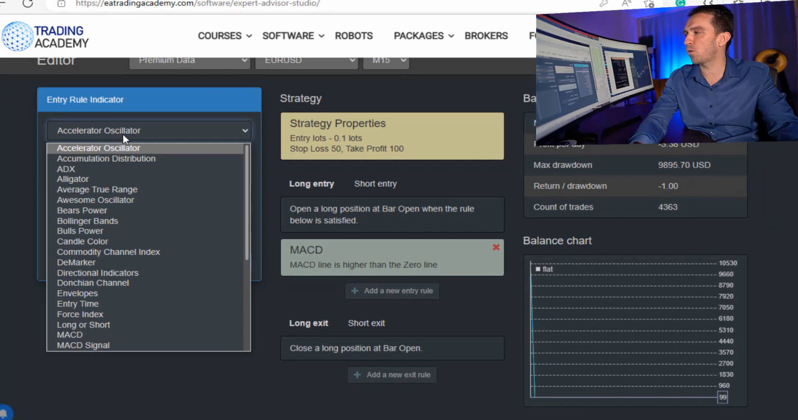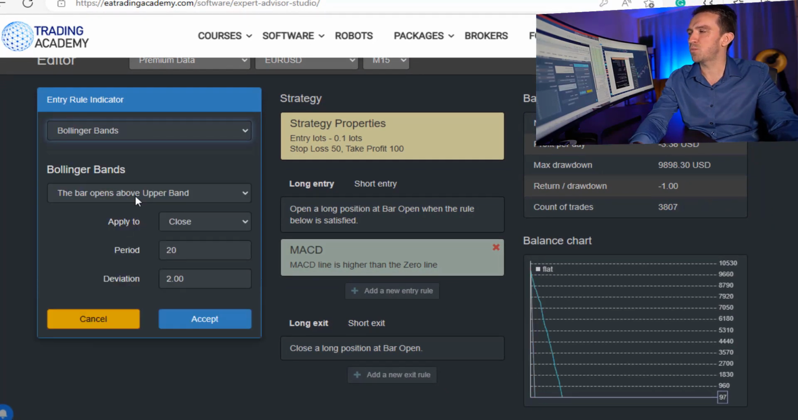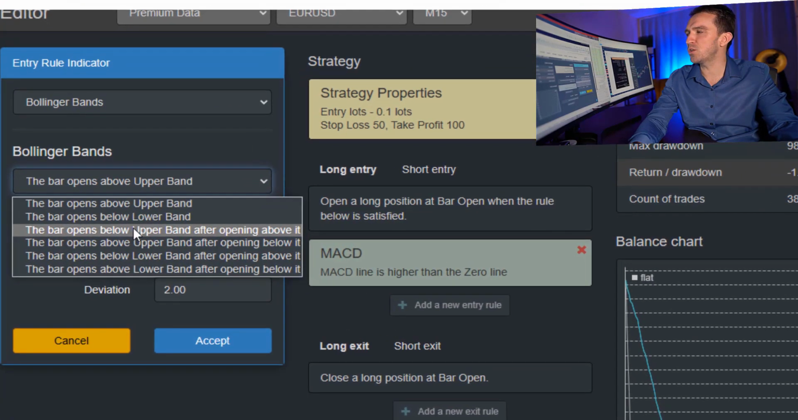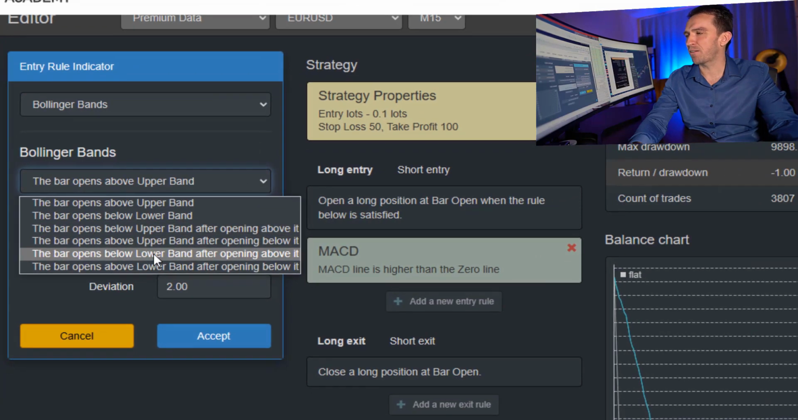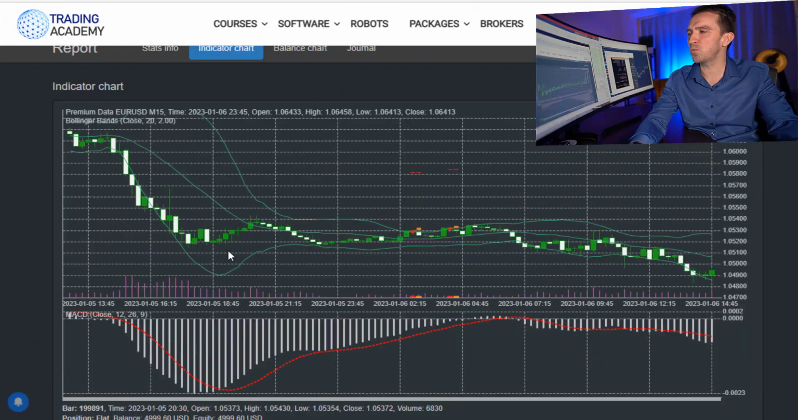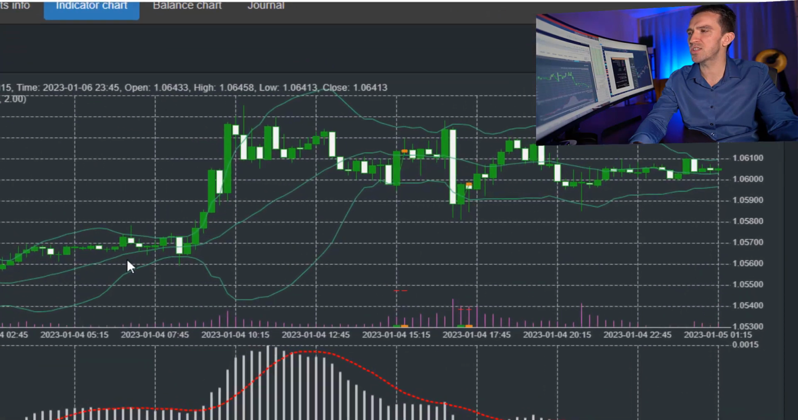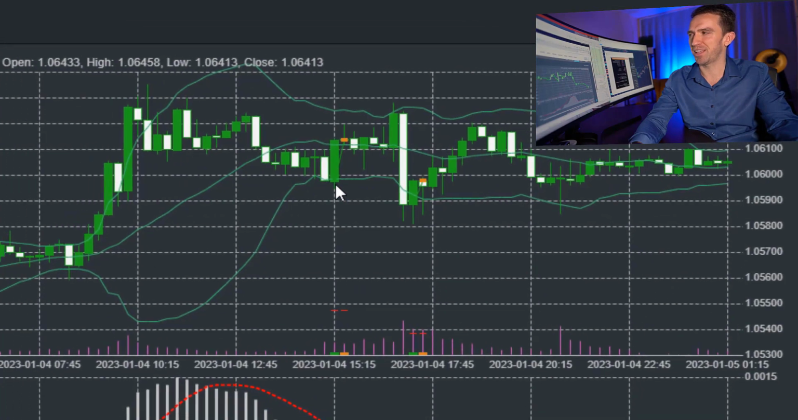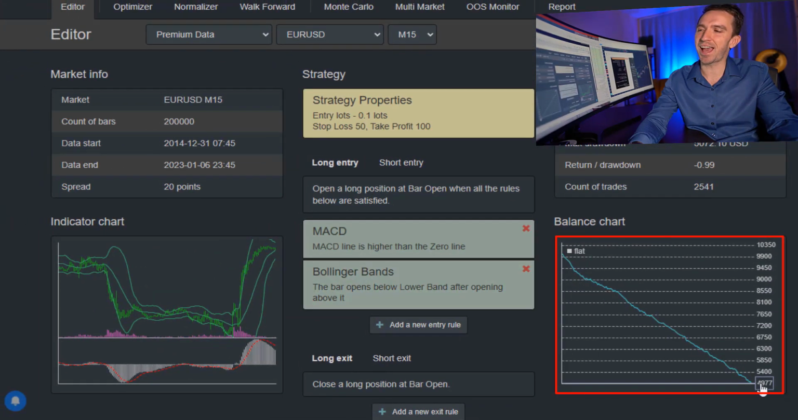I will go for Bollinger Bands, which is one of the indicators I use a lot for algorithmic trading, and I will go with the rule that the bar should be below the lower band after opening above it. In other words, for a long trade, we should see the bar opening below the lower band of the Bollinger Bands. Now you can see that immediately I have a little bit better balance chart, still losing, but it is better.